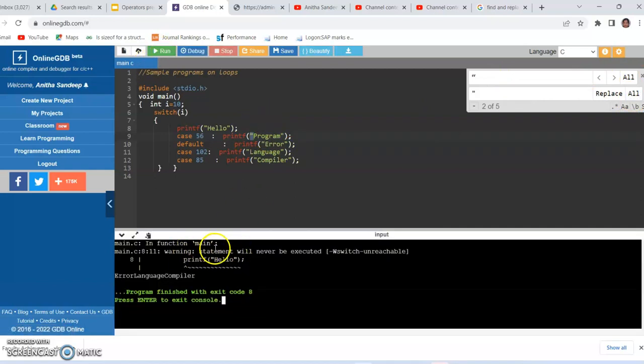You can see that warning, the statement will never be executed, because this printf hello is not going to be a body of any of the cases, so it just gives the warning. Since 10 is not equal to 56, 102 or 85, it goes to the default, and it prints error language and compiler.